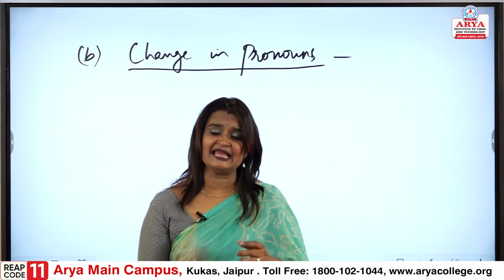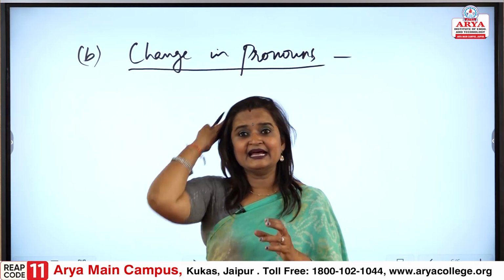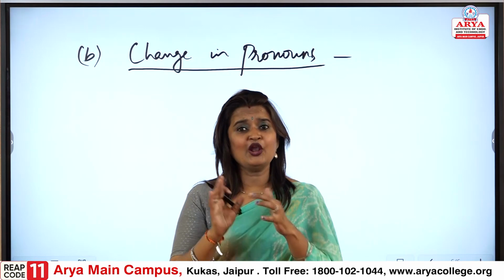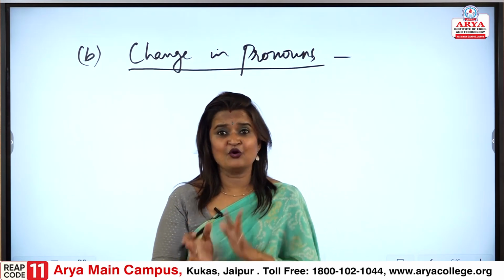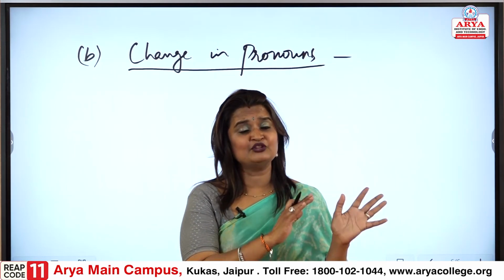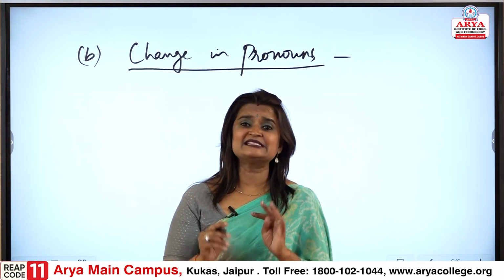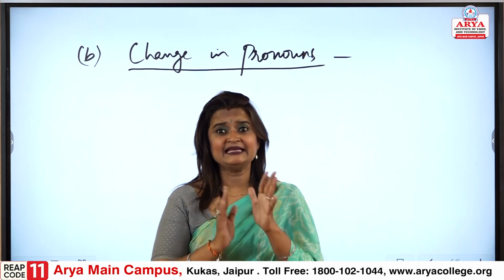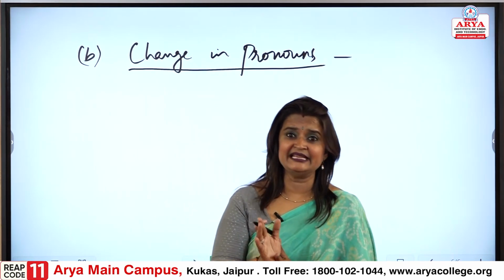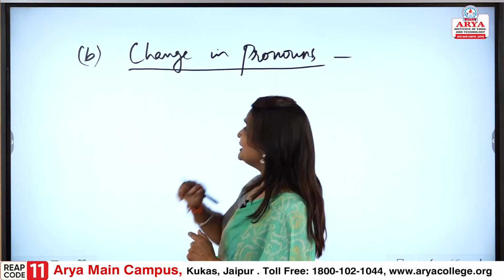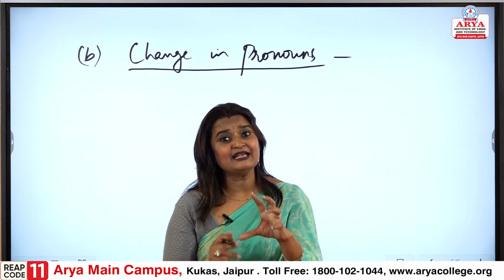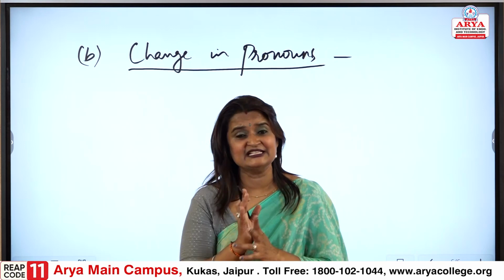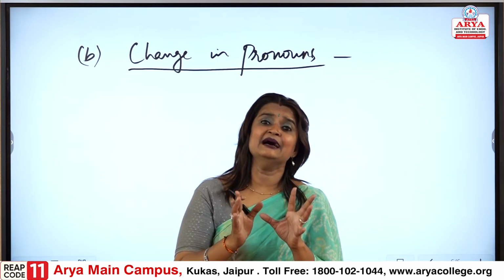Tenses is the main thing in direct and indirect. When the tense concept is clear, all other concepts go clear. So, already what we have read about the change of tenses, please remember this, please take care of this, so that it helps you very easily. And now, when we are changing the pronoun, even during the tense change, how would the pronoun change, you will understand it in a better way.